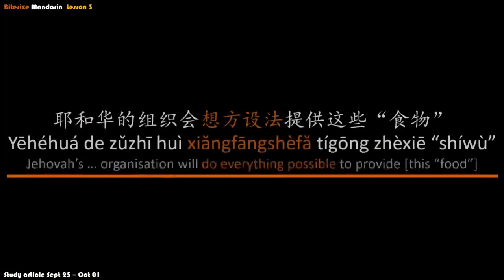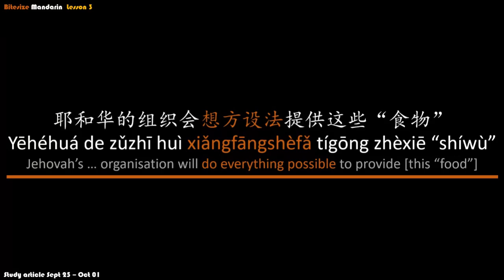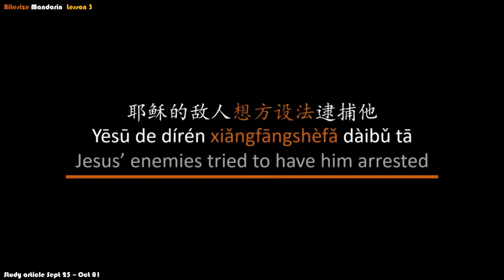For example, in this sentence, 耶和华的组织会想方设法提供这些食物. Jehovah's organization would do everything possible to provide this food. Here, 想方设法 is definitely a good thing. Here's another example of how it's a bad thing. 耶稣的敌人想方设法逮捕他.